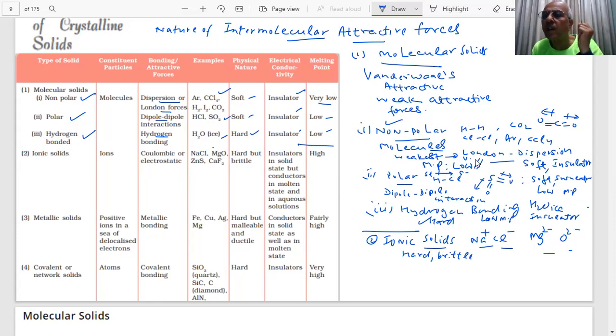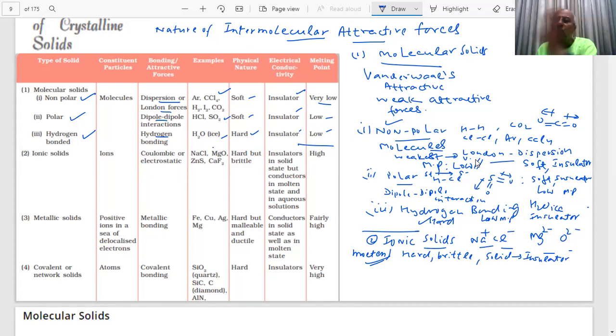Brittle, student, what is brittle? If you strike them, there will be cracks in them. And in solid state, they will be insulators. When it is a solid, it is an insulator, student, because the ions are not free. But in molten state, what will happen? Important point. Or if put in aqueous water, what will happen? They will form ions in solution.